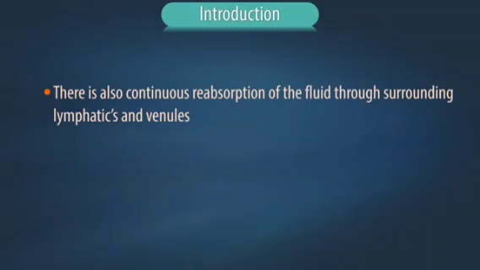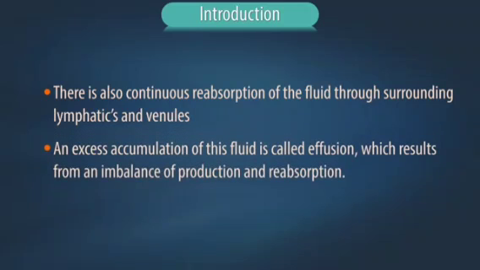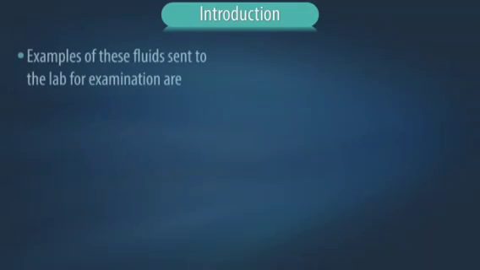There is also continuous reabsorption of the fluid through surrounding lymphatics and venules. An excess accumulation of this fluid is called effusion, which results from an imbalance of production and reabsorption.